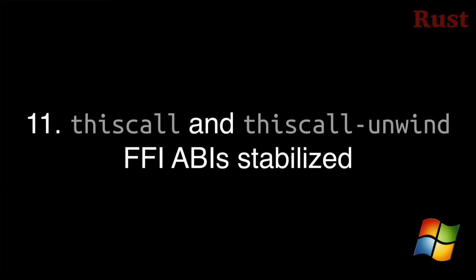Number 11. The thiscall and thiscall-unwind ABIs have been stabilized. This ABI format places the C++ this parameter in the ECX CPU register on x86 in Windows, so when interoperating with C++ on Windows via FFI, this could be useful.